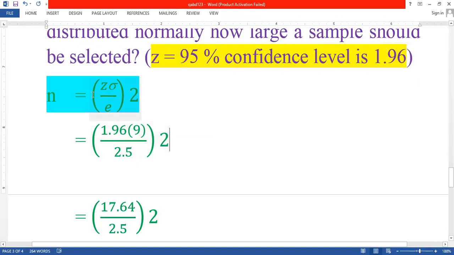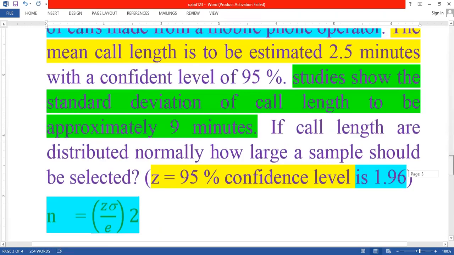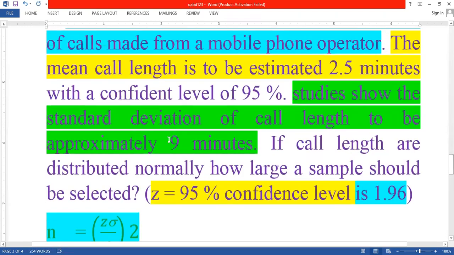So what is the Z they are given? They have given the 95% confidence level, that is the confidence coefficient 1.96. And the standard deviation they have given, what is the standard deviation in the problem? 9 minutes.